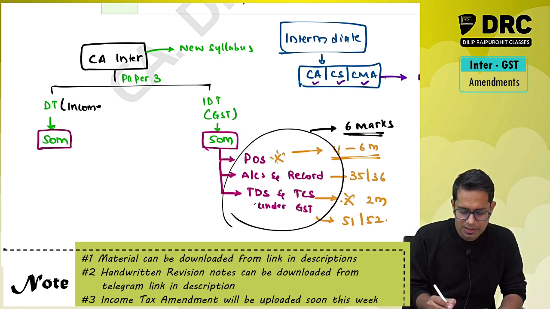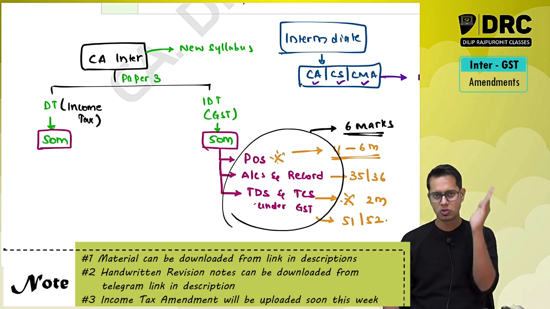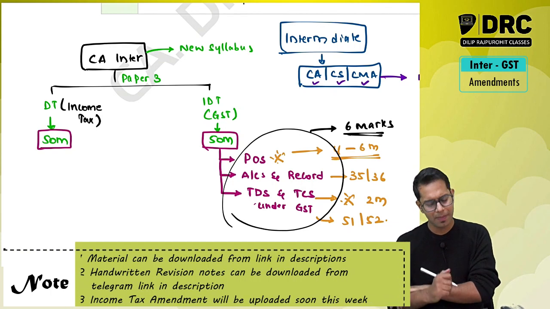You have only income tax. Sir, they have reduced the marks of direct taxes by 50 marks, sir. Meaning by 10 marks they have reduced it. Before it was for 60 marks, now they have reduced it to 50 marks. So by 10 marks they have reduced.